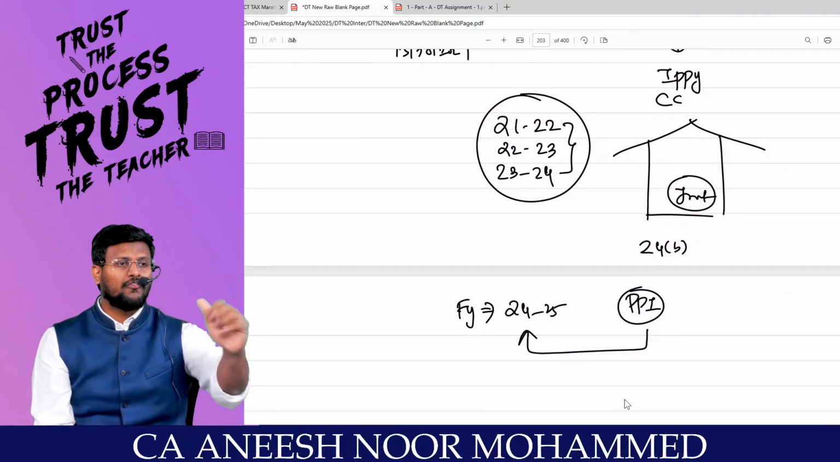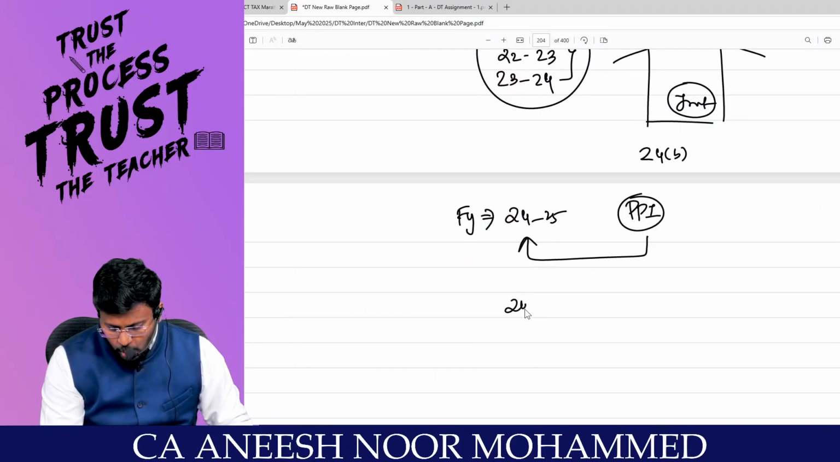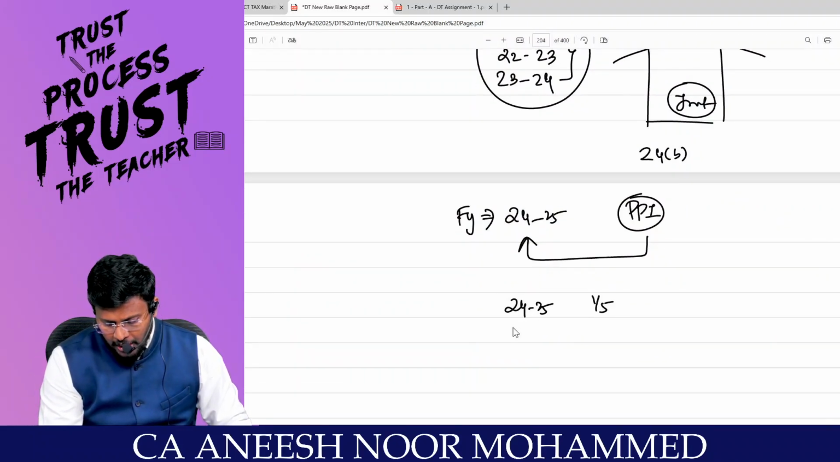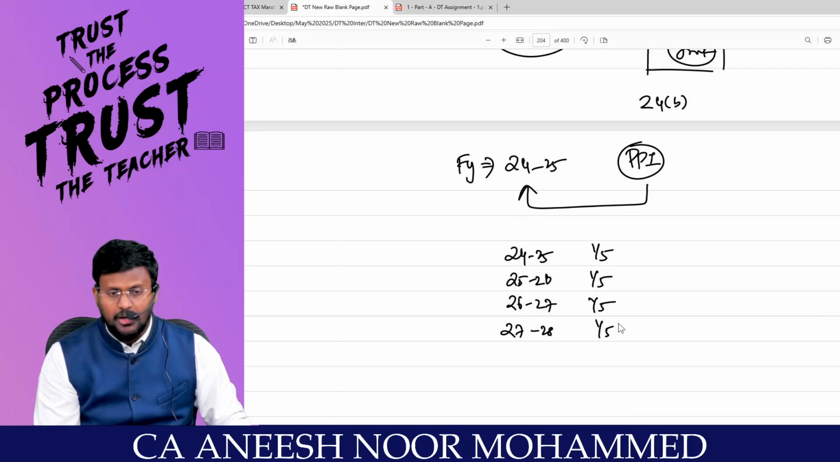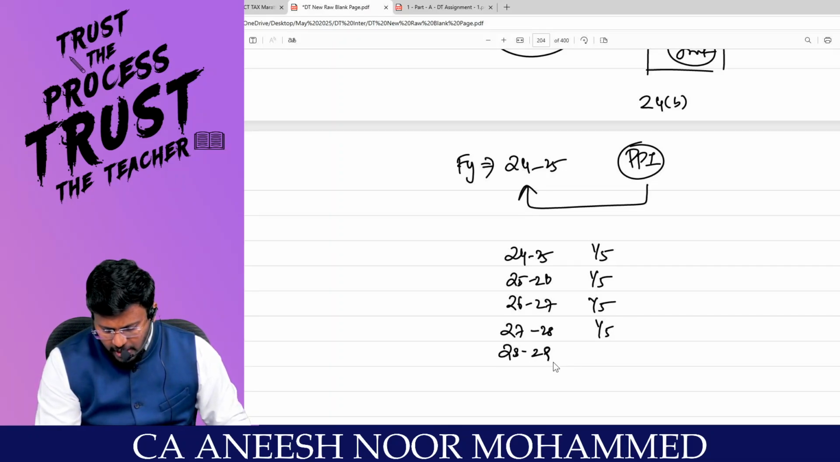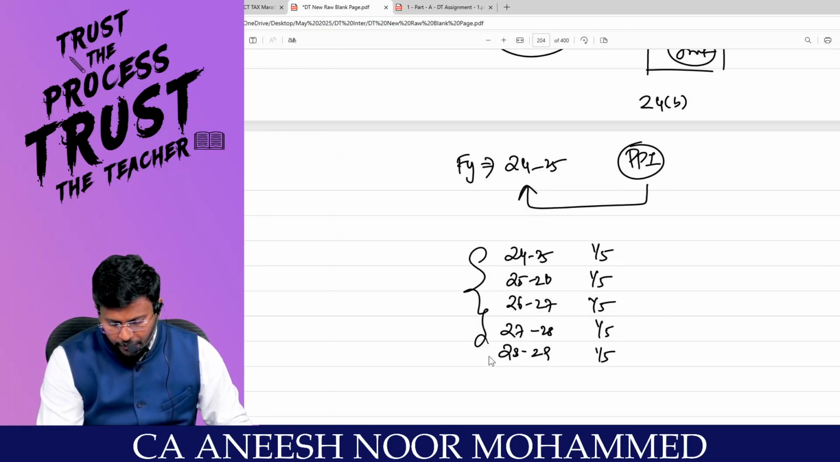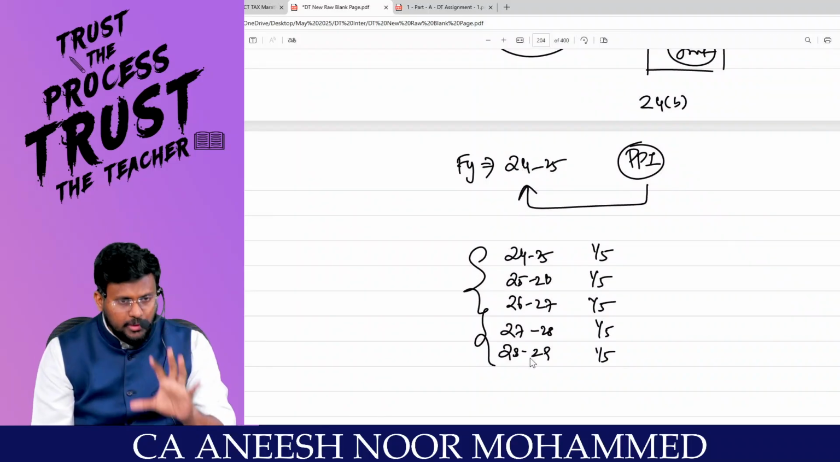Claim over 5 years. That is, previous year 24-25 you can claim 1/5. Previous year 25-26 you can claim another 1/5. Previous year 26-27 you can claim another 1/5. Previous year 27-28 you can claim another 1/5. And previous year 28-29 you can claim another 1/5, my dear lovable students. Are you all really with me?